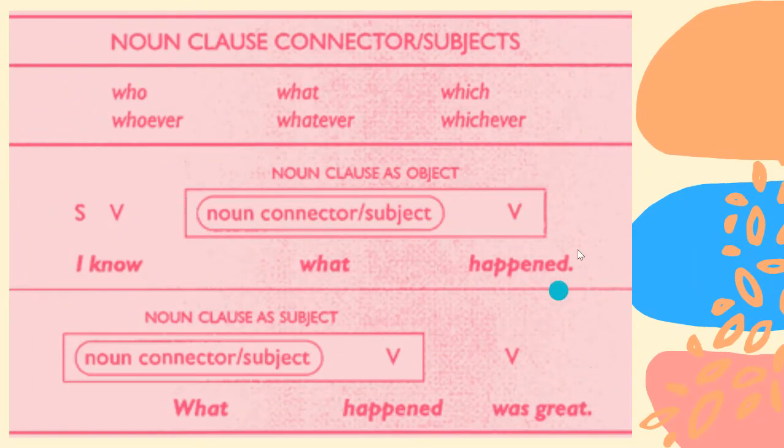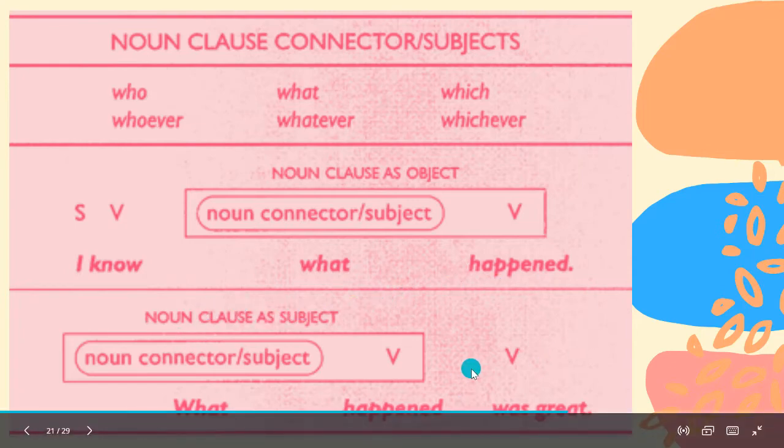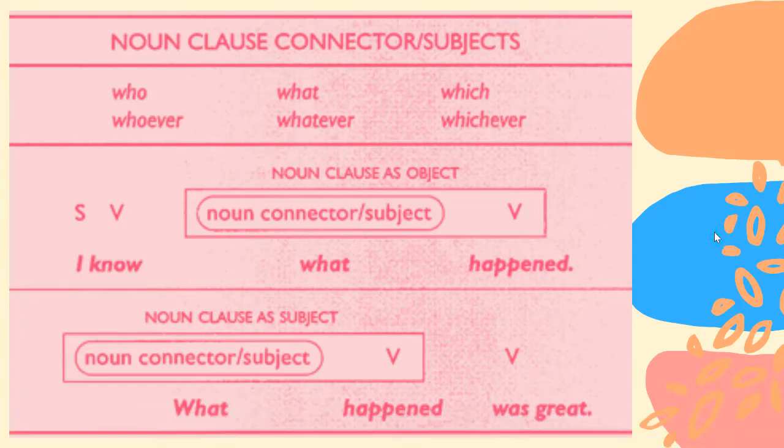So let's see the other example of the noun clause connector, or the subordinating conjunction, as subject. The list can be who, whoever, what, whatever, which, and whichever. So the noun clause as subject, we can see: I know what happened. So we cannot see a subject here because the connector acts as the subject. And then here, noun clause as subject: what happened was great. What is the subject? Happened is the verb. Was great is the main verb. Okay. I hope you understand. If you have a question, please ask in our group chat.